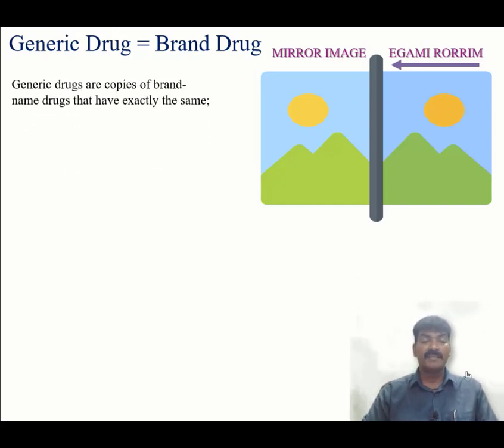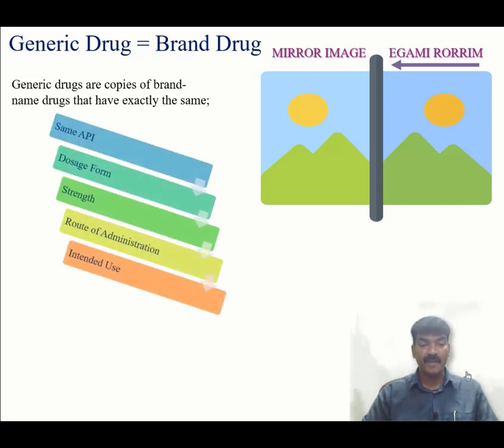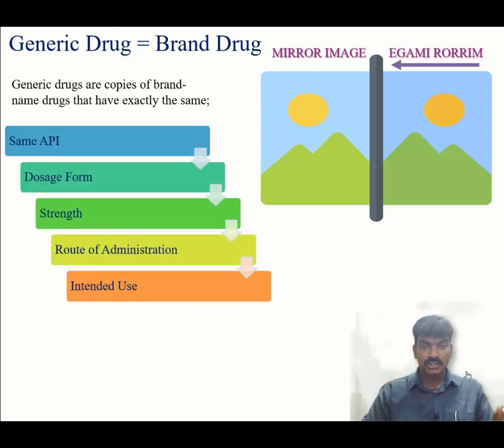Generic drugs are copies of brand name drugs that have exactly the same API, same dosage form we have studied in chapter number 2, and same strength. Yes, I will explain in my upcoming classes. Route of administration also we have discussed in our earlier class. What are the routes of administration? Through oral and IV. IM is intramuscular, IV is intravenous, right? There are various routes of administration. And intended use, the product has to meet the purpose what it is being manufactured for.